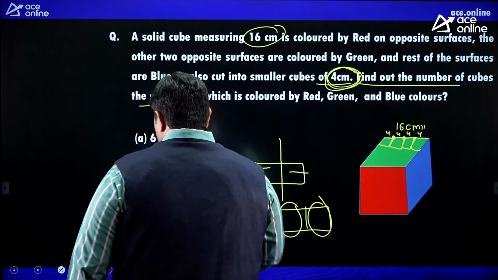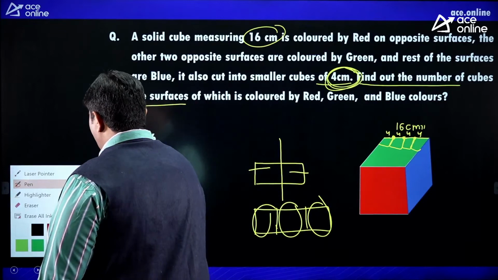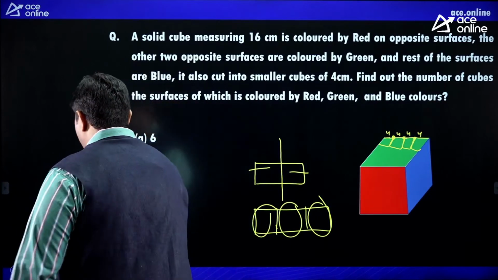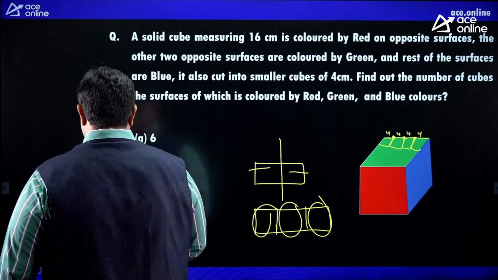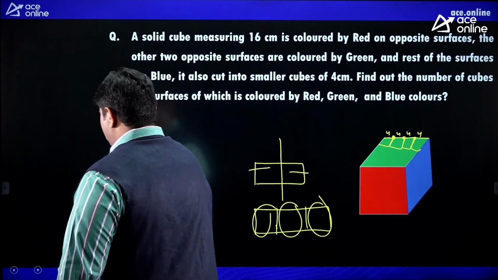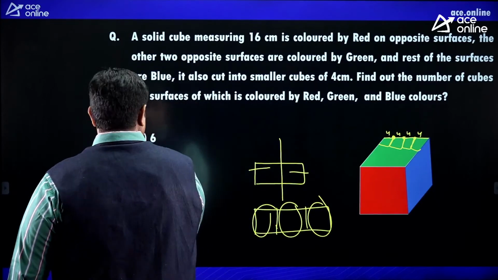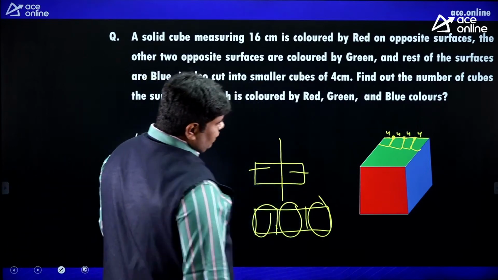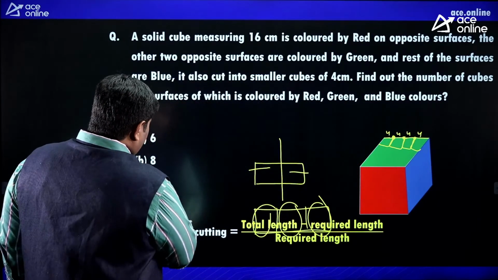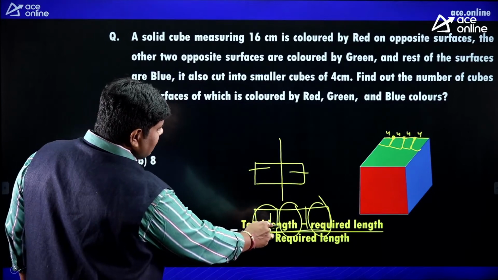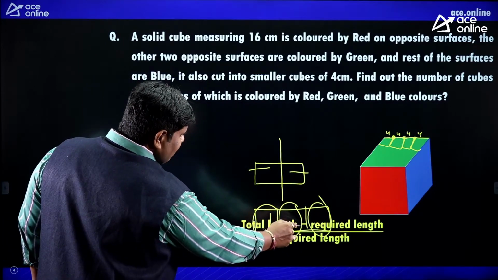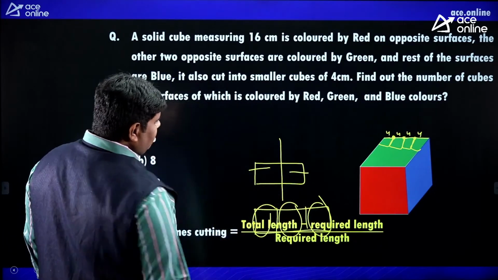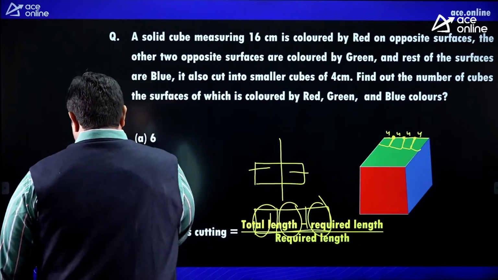In the same way, here how many times am I cutting? Look at. Number of times cutting equals total length minus required length upon required length. Got it?